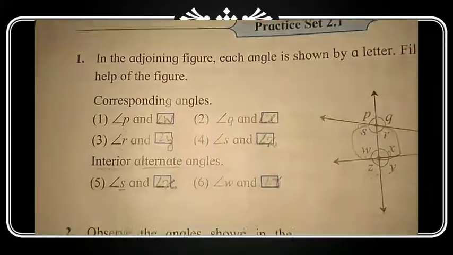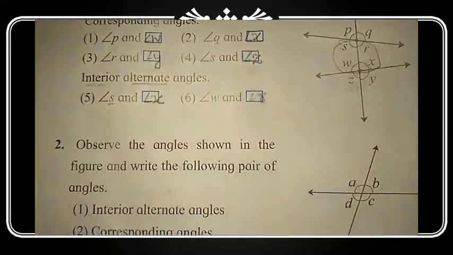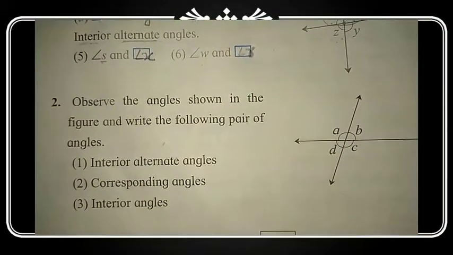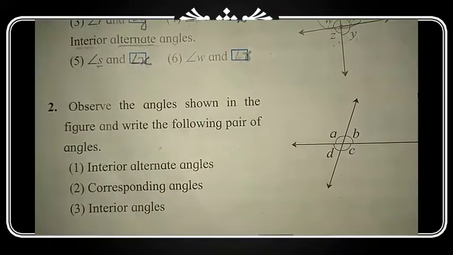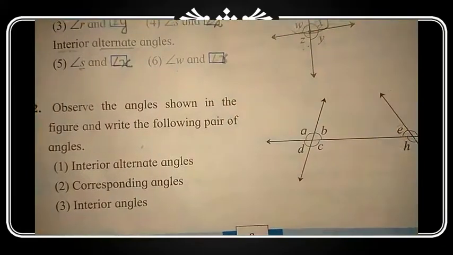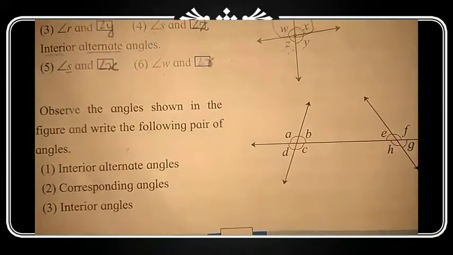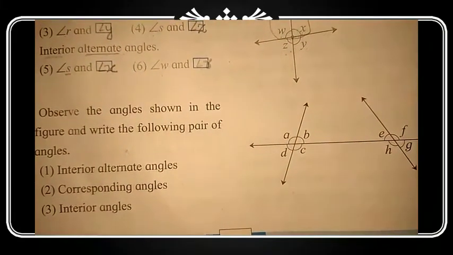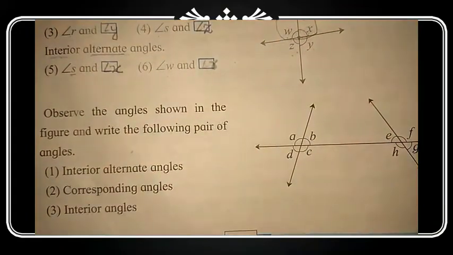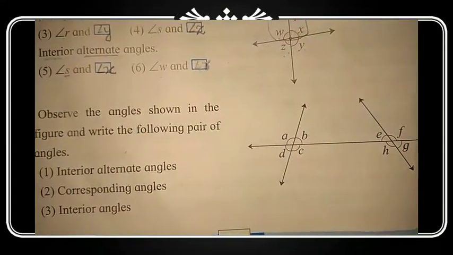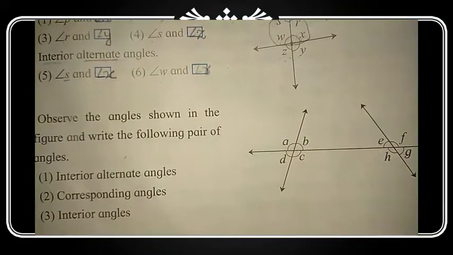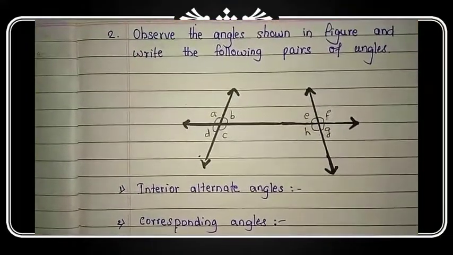Okay, now see question number 2. Observe the angles shown in the figure and write the following pairs of angles: interior alternate angles, corresponding angles, interior angles. So first write down the question in your notebook. So I have written the question in the notebook.